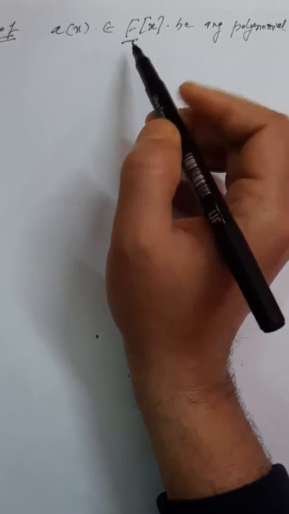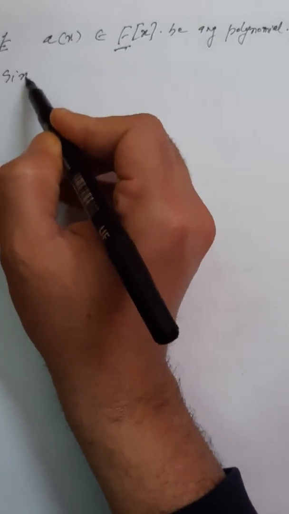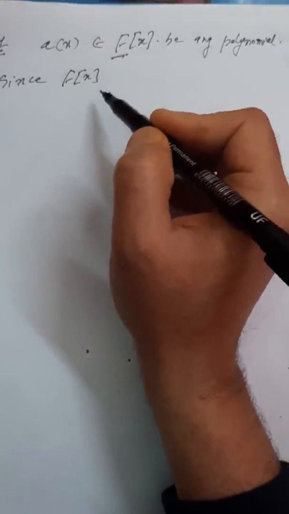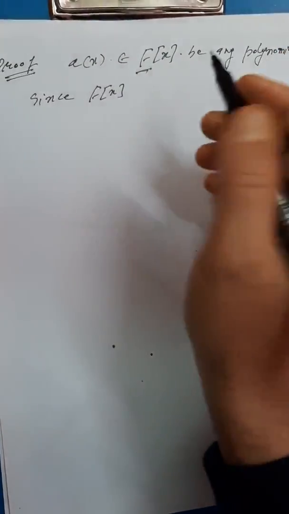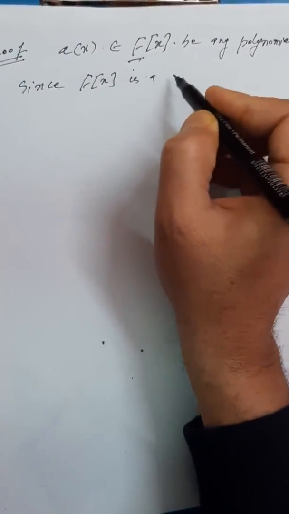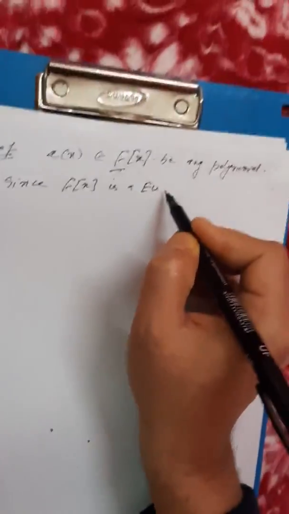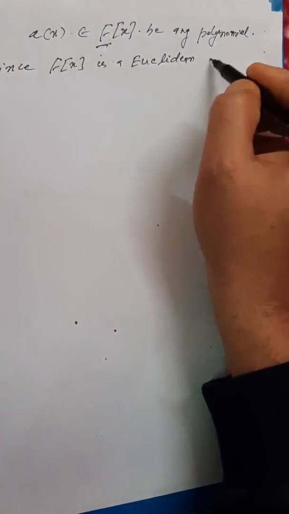Now, since we know that F is a field, and once F is a field, F[x] is a Euclidean domain.